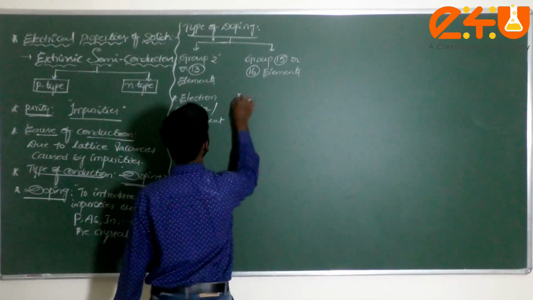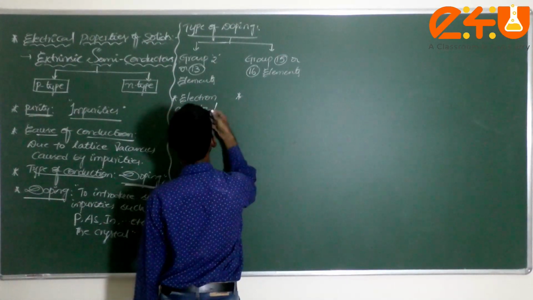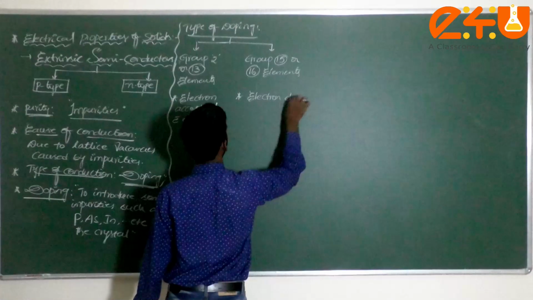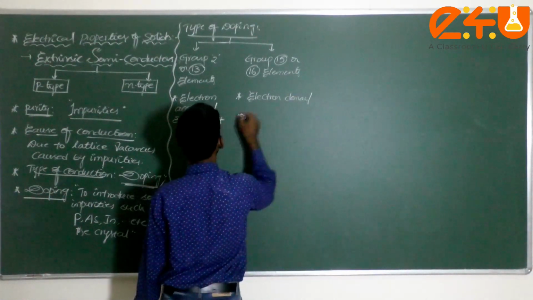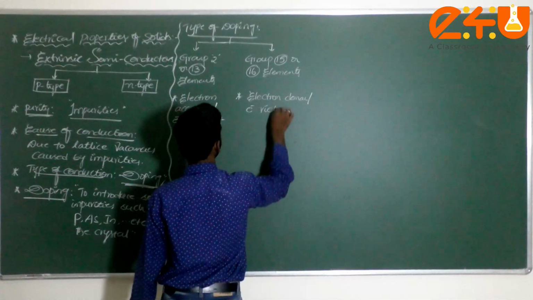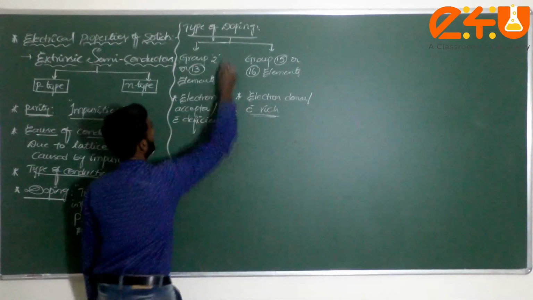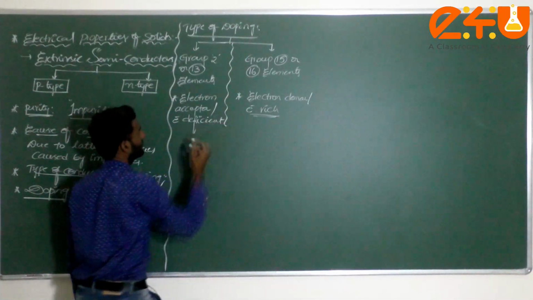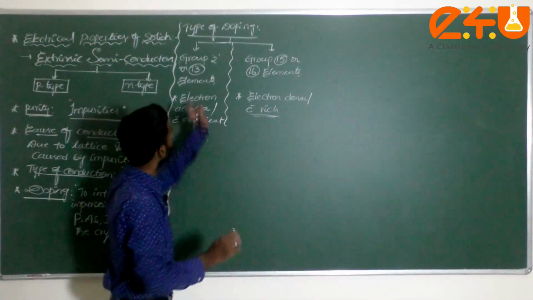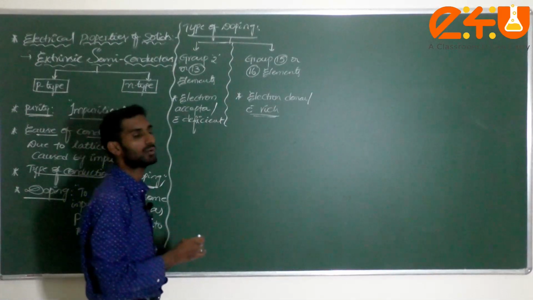But here, electron donor, also called electron rich species. These are the two types of dopings we introduce into the crystal, so that the semiconductor acts accordingly.